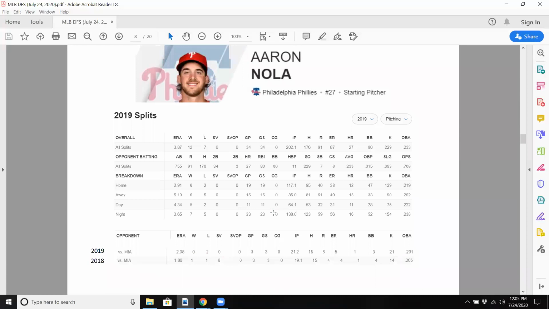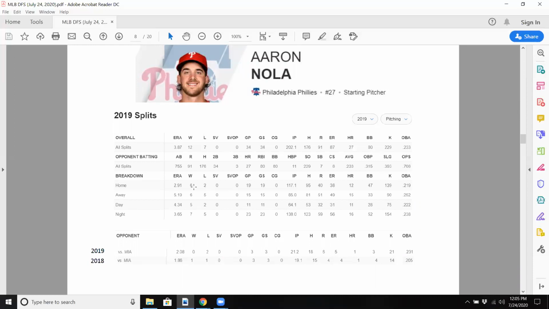Here we have Aaron Nola, again, another ace. His splits. He's been in the league for a few years now. Sometimes he has some weird games, but against the Marlins, if you look down below, again, 6 games pitched, 40 innings. Not the best strikeout rate numbers, but definitely doesn't walk many, doesn't give up many homers. Again, he is the cheapest of the 4 I've talked about, but still a great option.